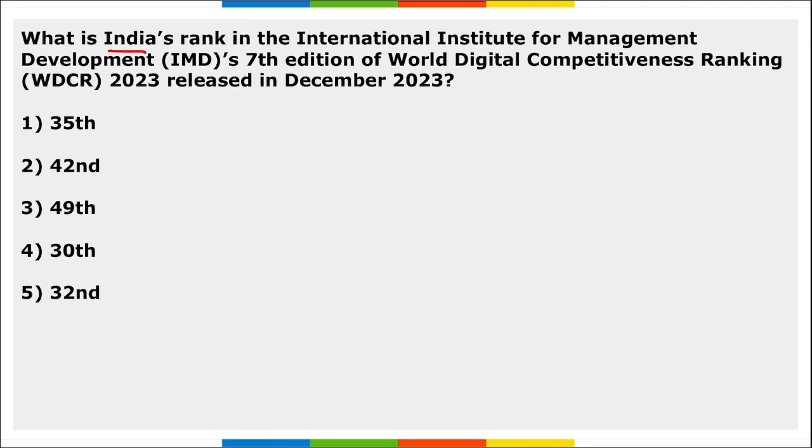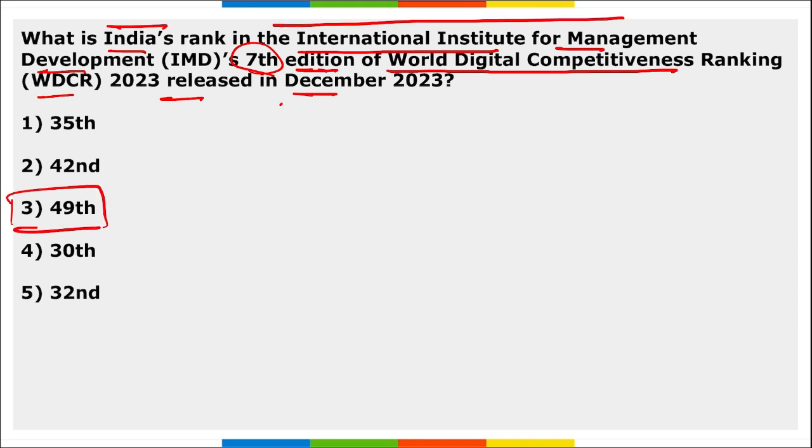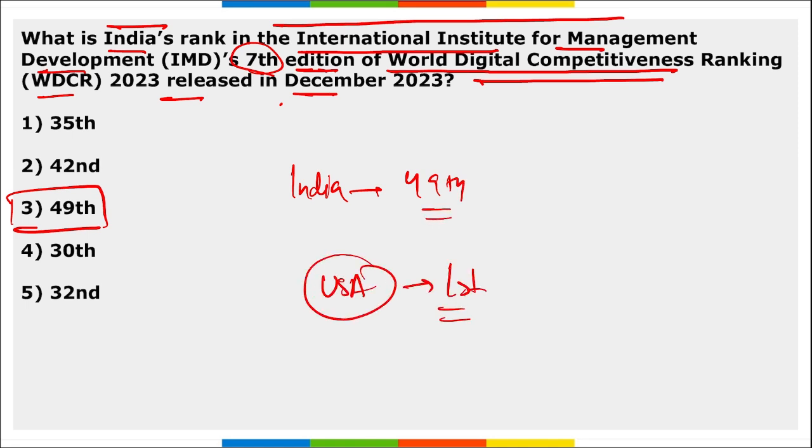Next, what is India's rank in the International Institute for Management Development's 7th edition of World Digital Competitiveness Ranking released in December 2023? So India was at 49th position. Who topped this index? It was topped by the USA.